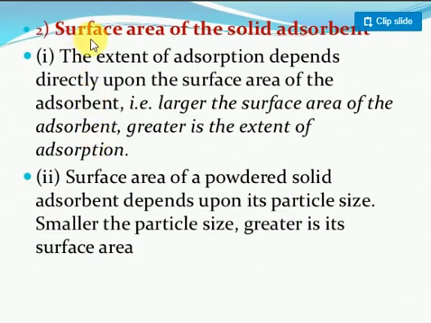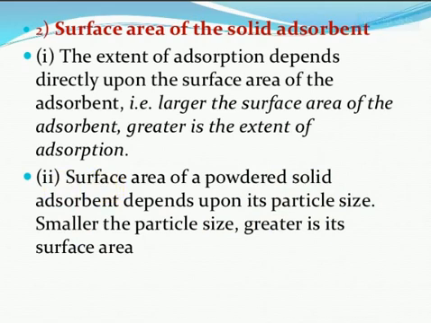Already we discussed; one more point is there. When looking at the surface area of a powder solid, I'm taking one bulk solid, and I'm also taking a powder of some material. I just want to check where the greater amount of absorption takes place. The absorption of a powder solid depends upon the particle size. Smaller the particle size, greater the surface area. More surface area, larger extent of absorption.